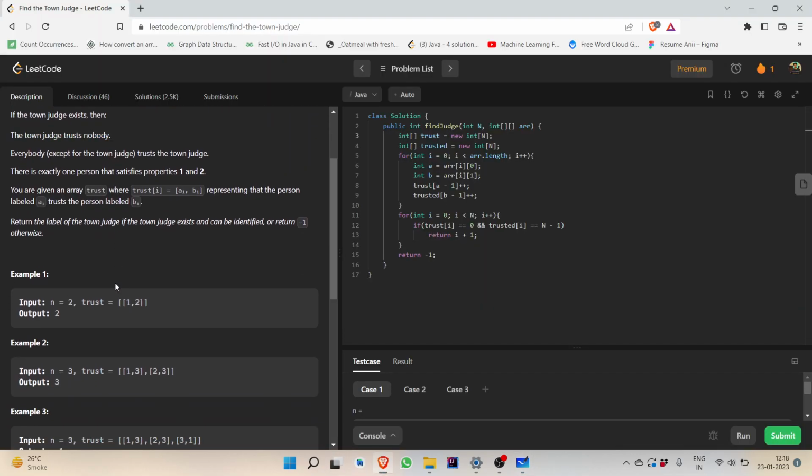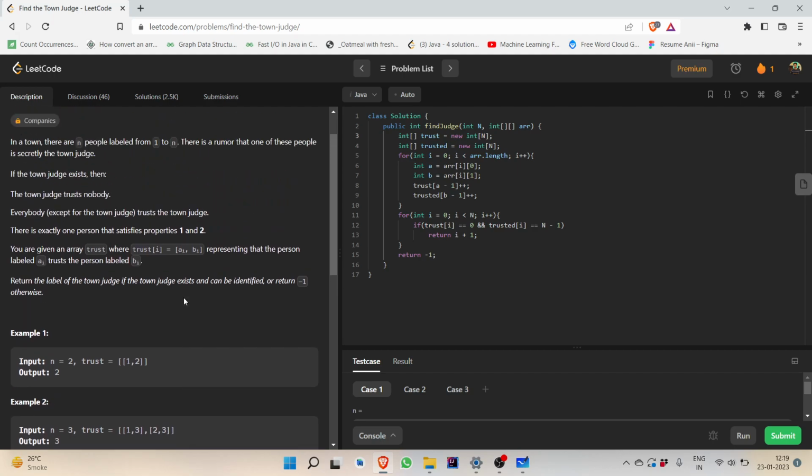Basically, for the trust, we have been given a 2D matrix where A comma B, like here 1 comma 2, means that 1 has a trust on B, or has a trust on 2. So the first variable will have a trust on the second variable. Okay. So, how to do this?